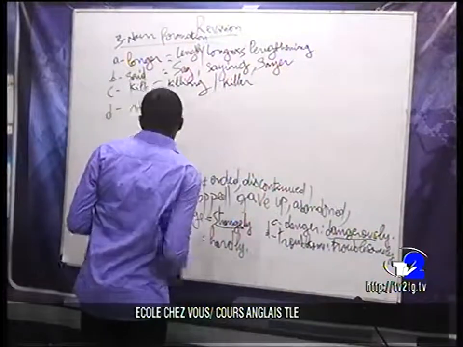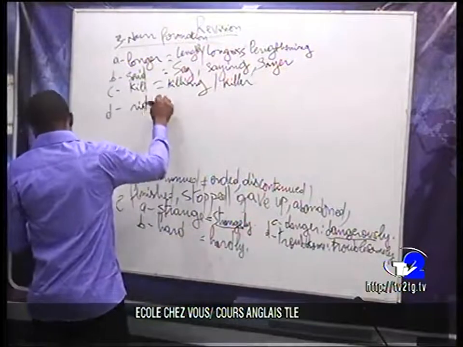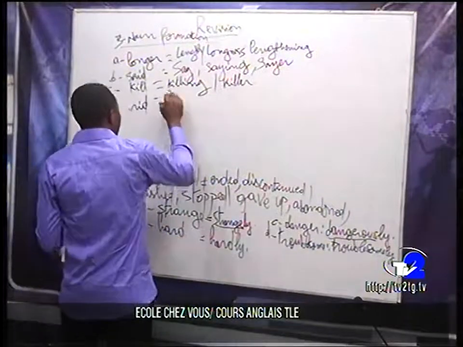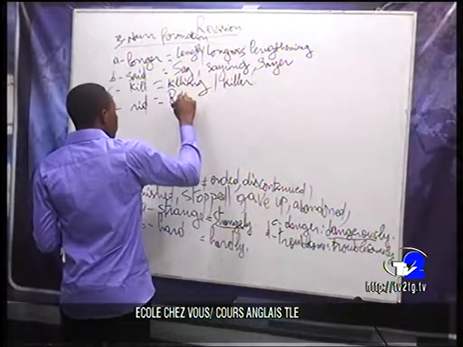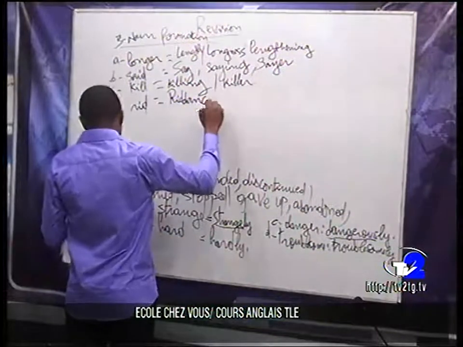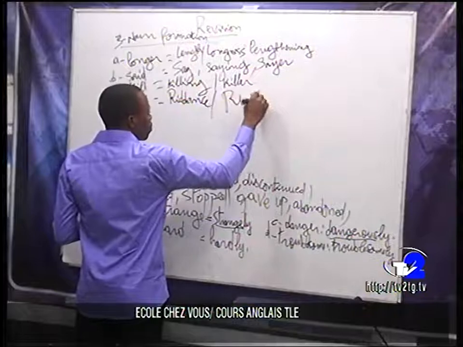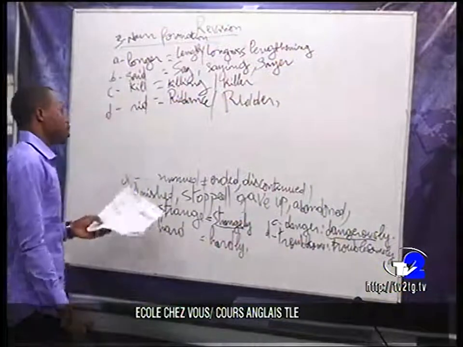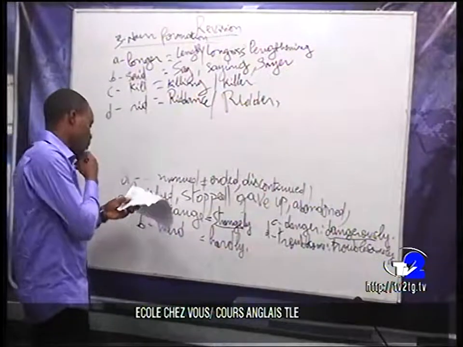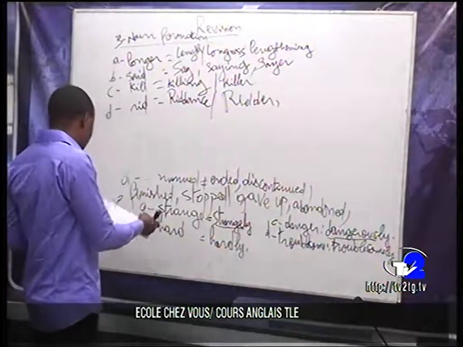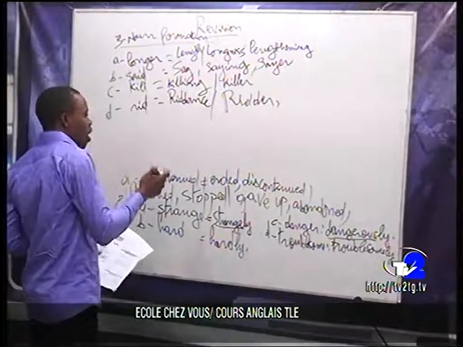Now, as far as writing is concerned, we have writing or reader. So this is in fact the vocabulary.